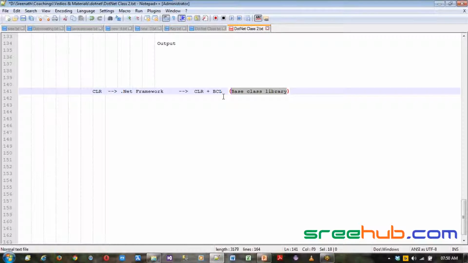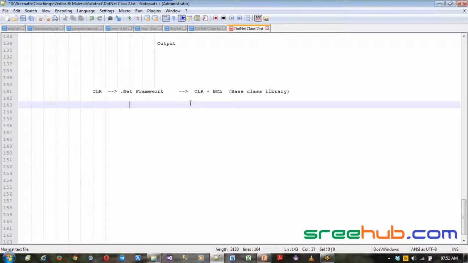To put it in layman language, base class library is nothing but libraries or code which Microsoft have already written, and they gave that code to us so that we can use that as supportive code, and we can develop other applications. That is nothing but BCL, which is the base class library. We'll see base class library once we understand CLR. Now let's get into CLR first.